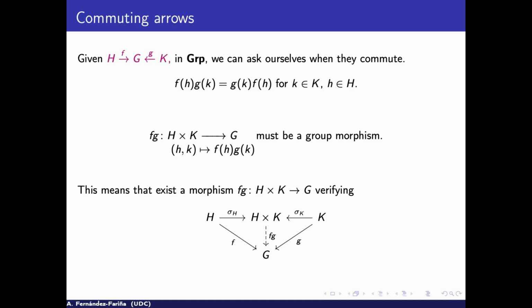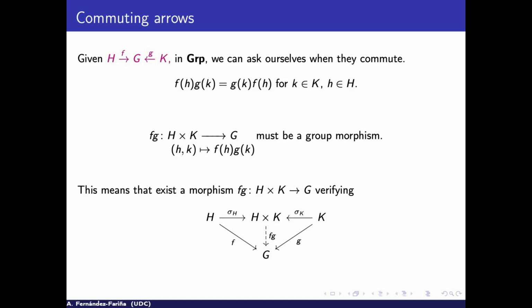But this is not very categorical. One can do one more step, and we have that these two arrows commute if the product of the arrows with the group structure is a group morphism. Okay, we also have elements, so we need to take out the elements to try to internalize in any category. So we have that they commute if we can find a morphism verifying that diagram. So one can try to do this, where the sigmas are the canonical injections in the product, and that morphism is unique, and if it exists, then the two arrows commute.